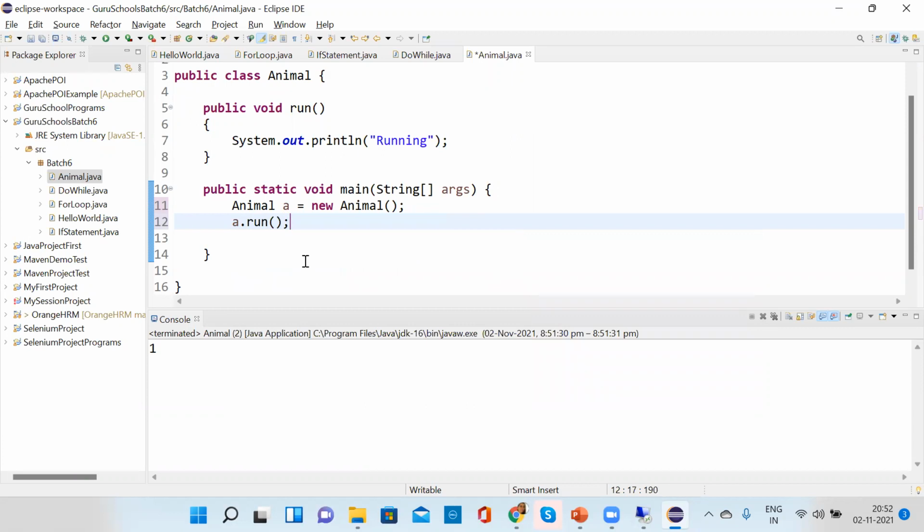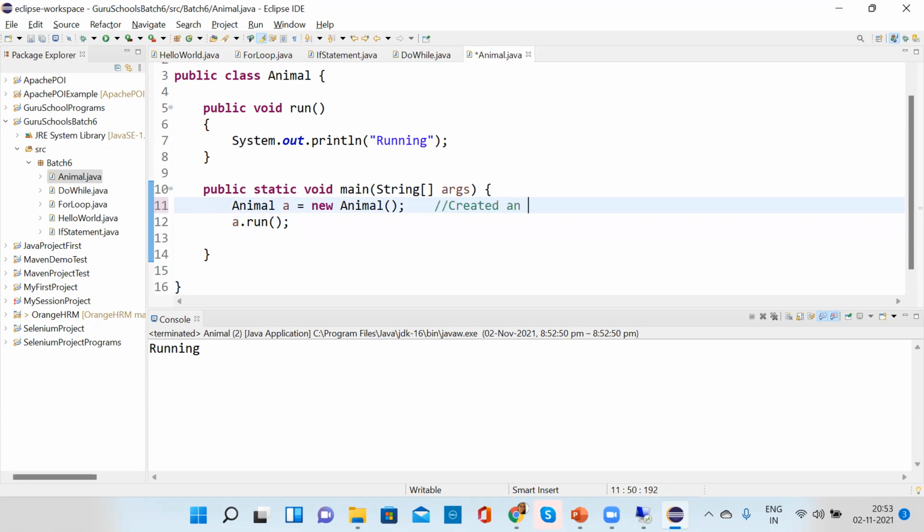So what will it print? It will print running. Correct, it will print running. So this is how we can call a method inside a main method. So what will it do? This is how to create an object. So we have created